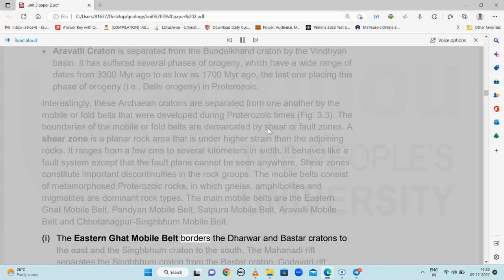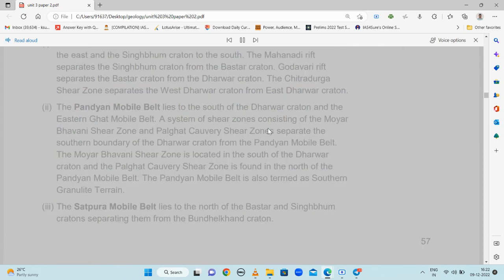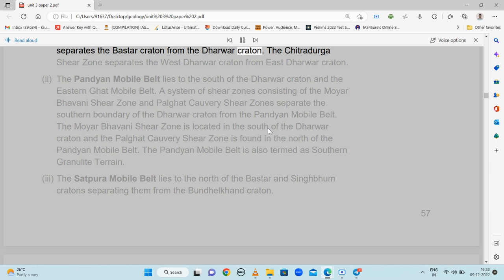The Eastern Ghat Mobile Belt borders the Dharwar and Bastar Cratons to the east and the Singhbhum Craton to the south. The Mahanadi Rift separates the Singhbhum Craton from the Bastar Craton. Godavari Rift separates the Bastar Craton from the Dharwar Craton. The Chitradurga Shear Zone separates the West Dharwar Craton from East Dharwar Craton. The Pandyan Mobile Belt lies to the south of the Dharwar Craton and the Eastern Ghat Mobile Belt.